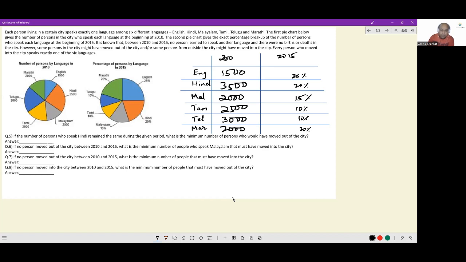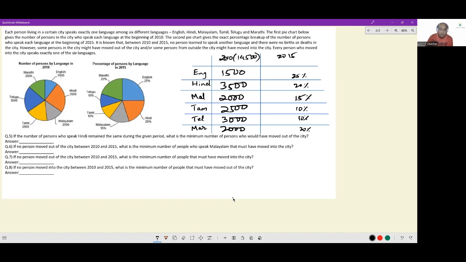Okay. Let's read the questions. If the number of persons who speak Hindi remained the same during the given period, so 20% is 3500. So the total population here in 2010 will be 5000 plus 5000 plus 4500. Total population here is 14500.